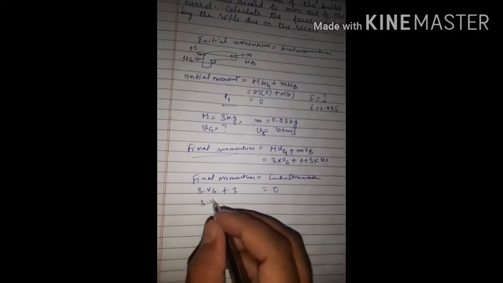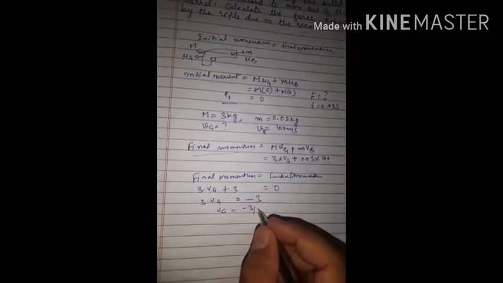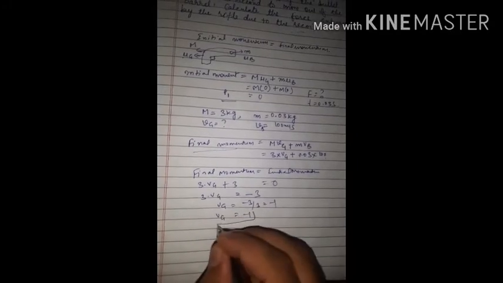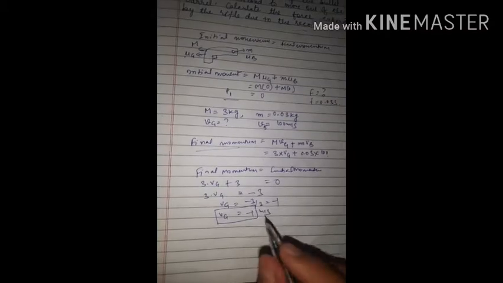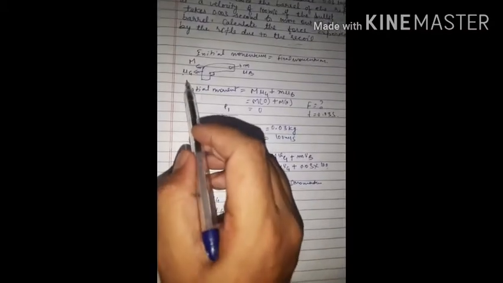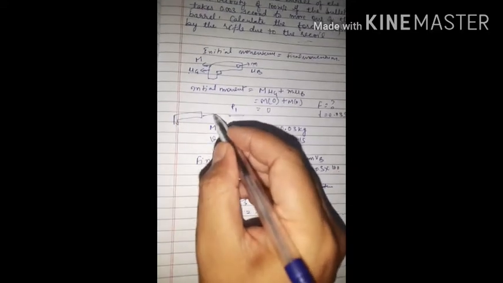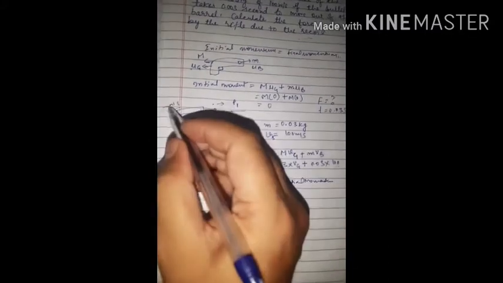So 3 into VG is equal to minus 3, and VG is equal to minus 3 divided by 3, so we get minus 1. So the velocity of the gun backside is minus 1 meter per second. The negative sign is given because the velocity is in the opposite direction. So with this rifle, the bullet comes out at 100 meters per second, and backside we get minus 1 meter per second as the velocity of the gun.